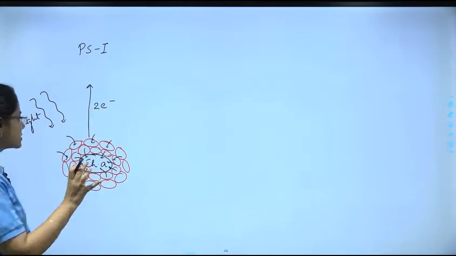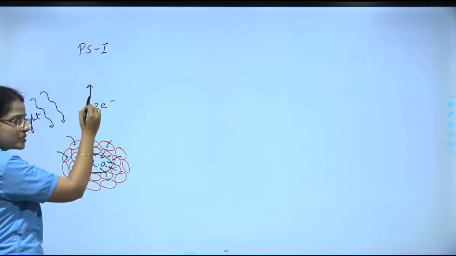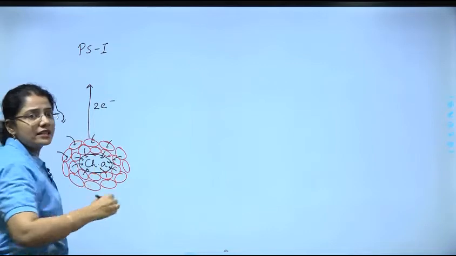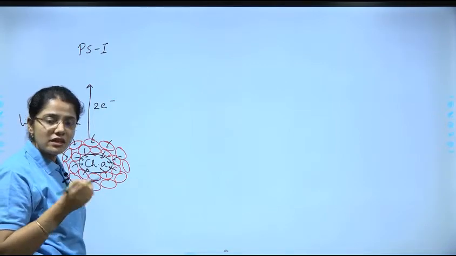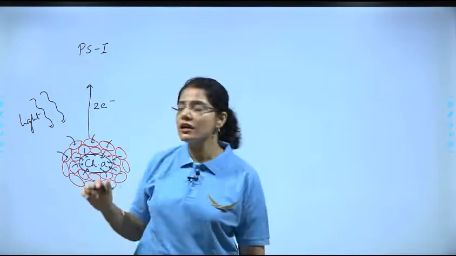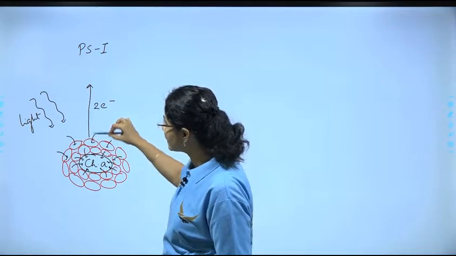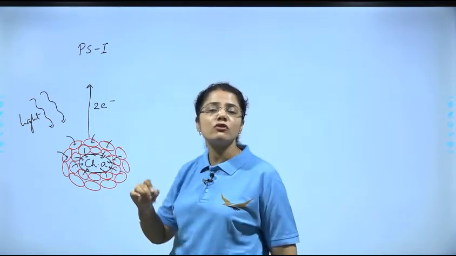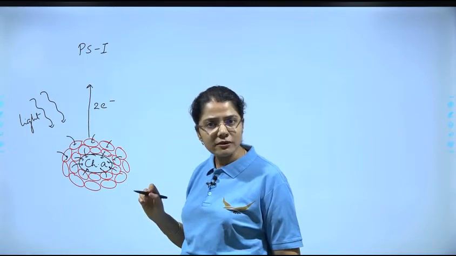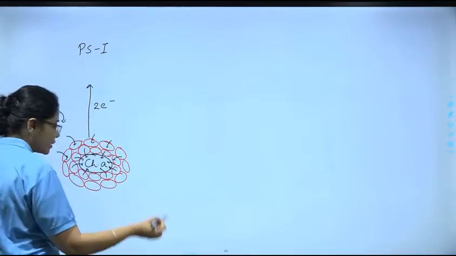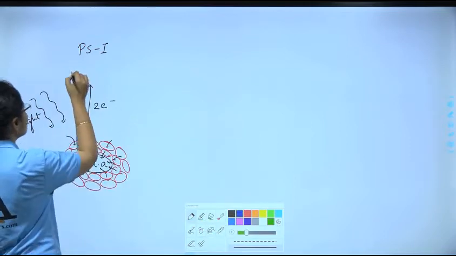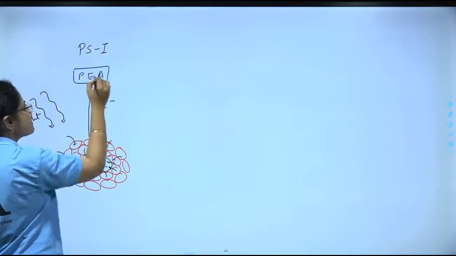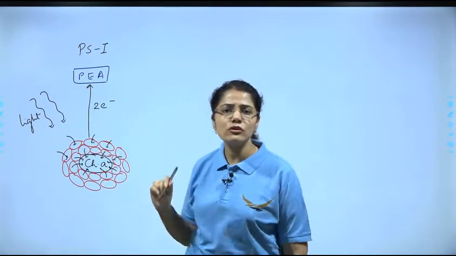Now one thing to understand here: it goes up from its ground state. When it gets excited and releases the electrons, what will the energy of the excited state be compared to the ground state? It will be higher. Clear? And then it is going to be accepted by a primary electron acceptor. So we are writing it as PEA, primary electron acceptor.